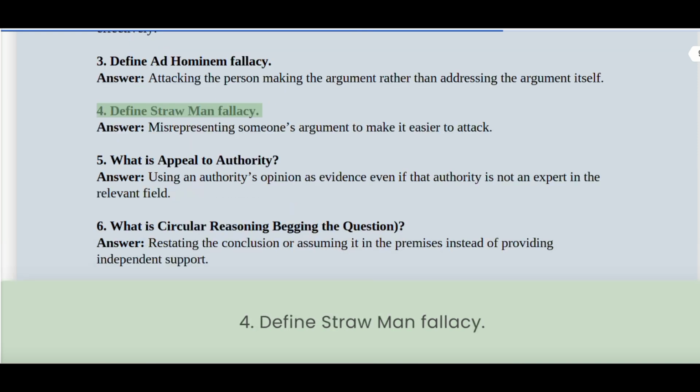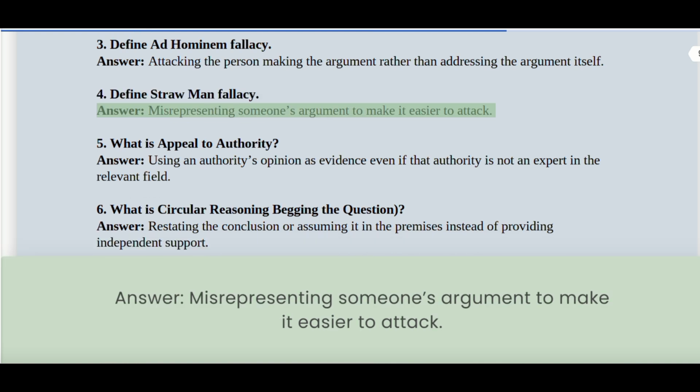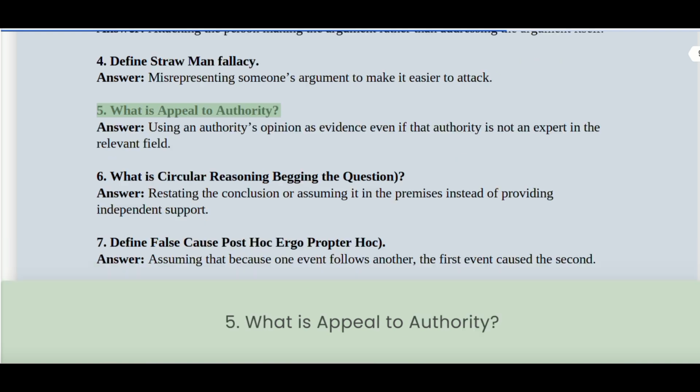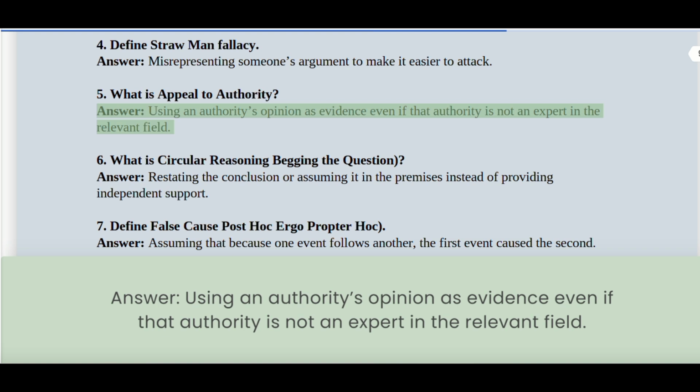4. Define straw man fallacy. Answer: Misrepresenting someone's argument to make it easier to attack. 5. What is appeal to authority? Answer: Using an authority's opinion as evidence even if that authority is not an expert in the relevant field.